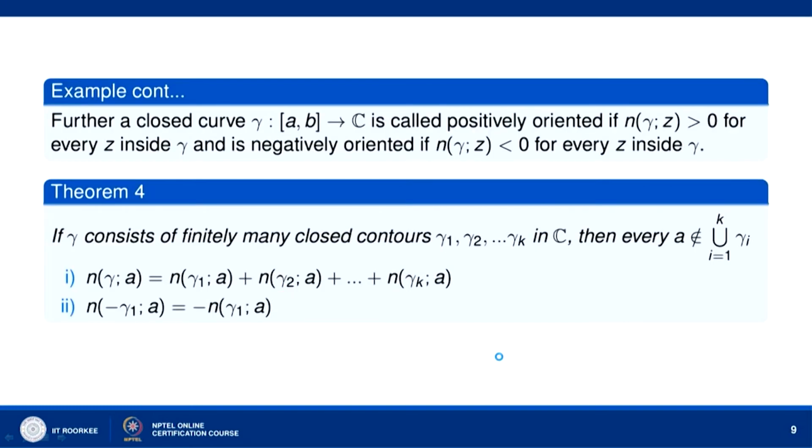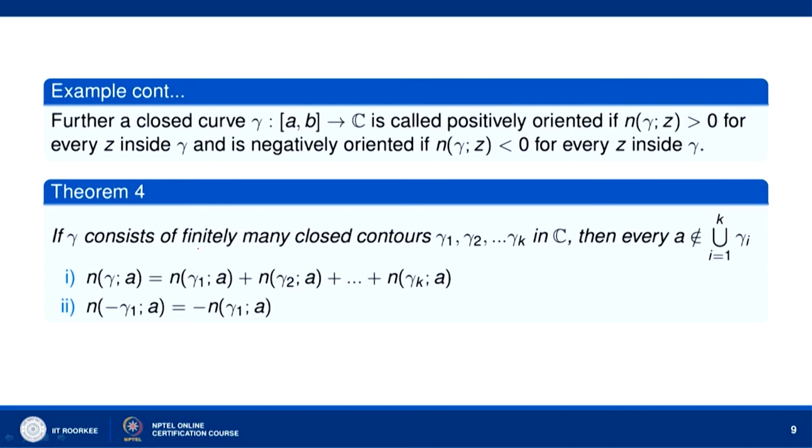Now, let us consider a closed curve gamma in C. It is called positively oriented if n gamma z is greater than 0 for every z inside gamma, and is negatively oriented if n gamma z is less than 0. So, we can say that if gamma is a closed curve, it will be positively oriented if n gamma z is greater than 0 for every z inside gamma, and it is negatively oriented if n gamma z is less than 0 for every z inside gamma.